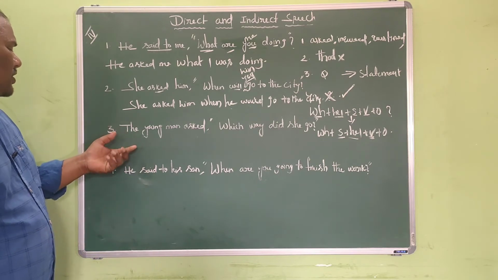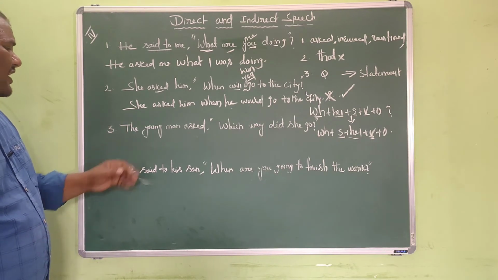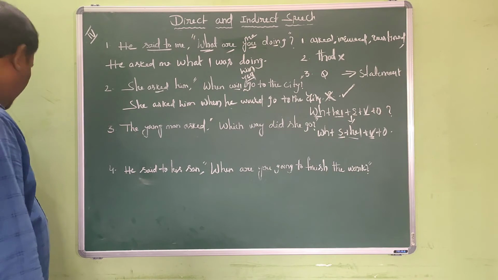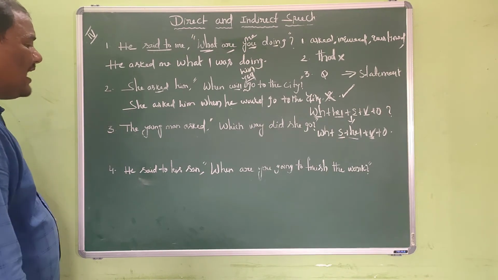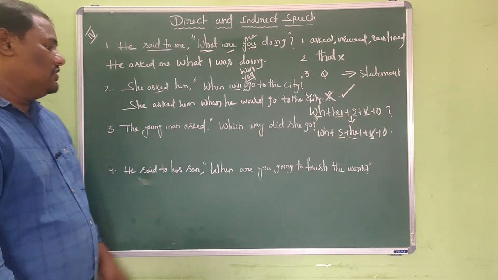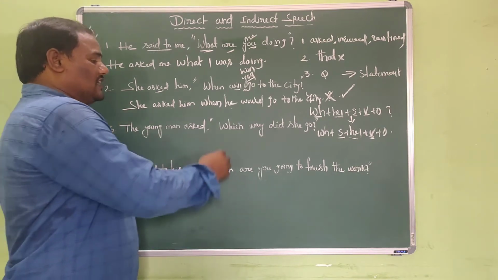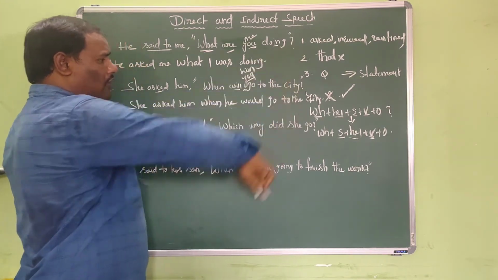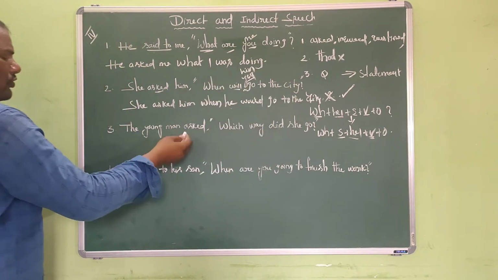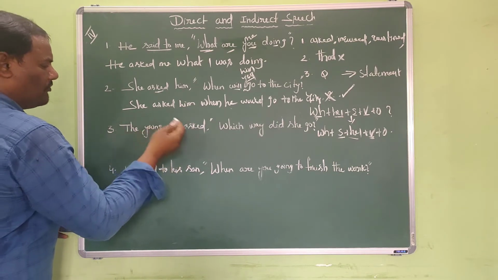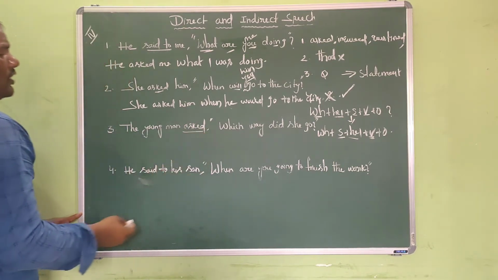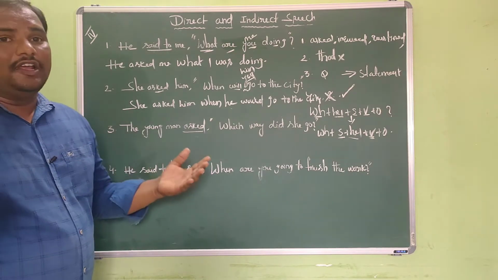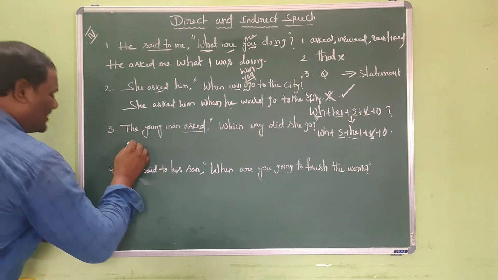Okay, dear friends, we shall go through the third question. The young man asked, which way did she go? This is also an interrogative sentence that started with a WH question. We need to follow all these steps. Dear, we have to change the reporting verb first, but fortunately we are given the same reporting verb, so we need not do any changes in the reporting verb. We can write it as it is.